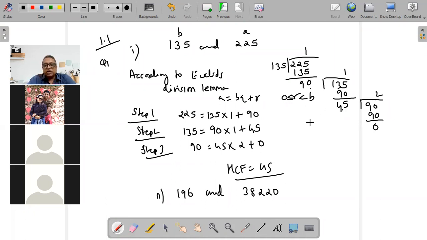I hope all the steps are clear, because whenever the question is Euclid's division lemma or Euclid division algorithm, it is used to find HCF.